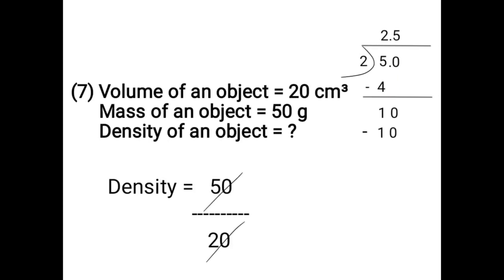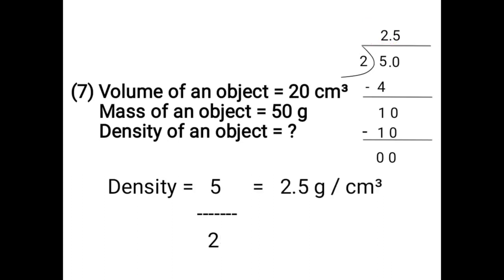2 5s are 10. When you take the decimal point in the dividend, at that time in the quotient place you have to write the decimal point. 10 minus 10 is 0. You got the quotient 2.5. That is, density is equal to 2.5 gram per cubic centimeter.